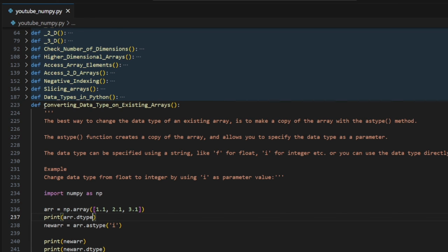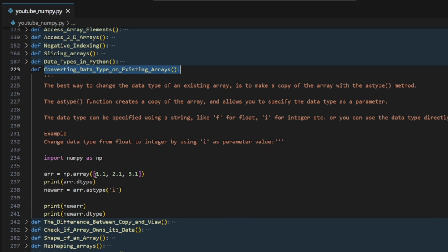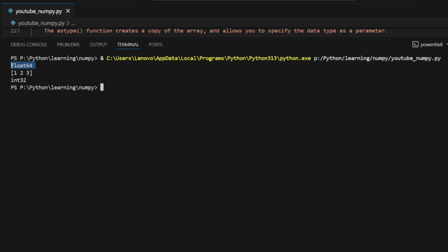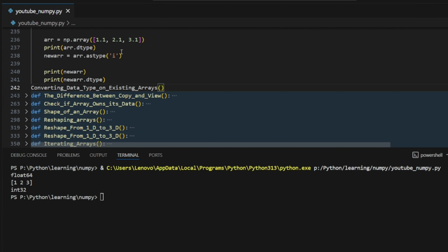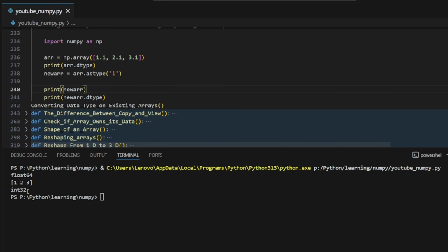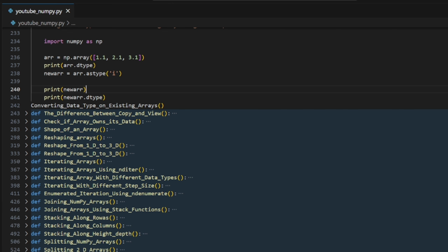If we run this, first we should get float, F, and then we change it with astype to integer, so after that it should show an integer. You have the float values because we have some decimal points. After that, we change it with array dot astype I. We are changing every individual element into an integer, and we got integer 32. Sorry, guys, I usually say sorry when I make a mistake.